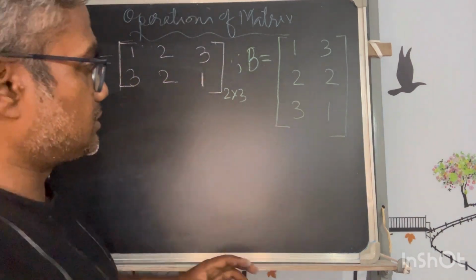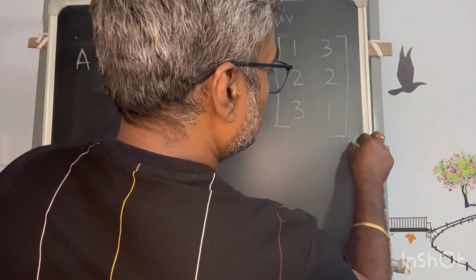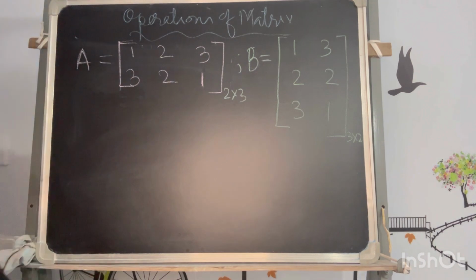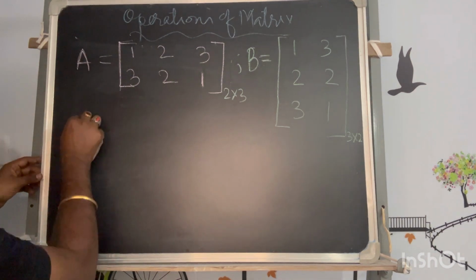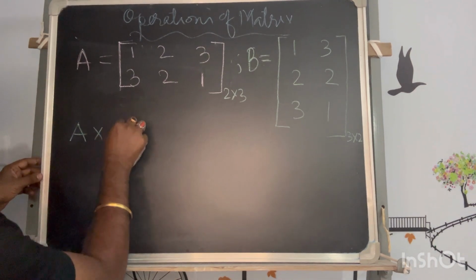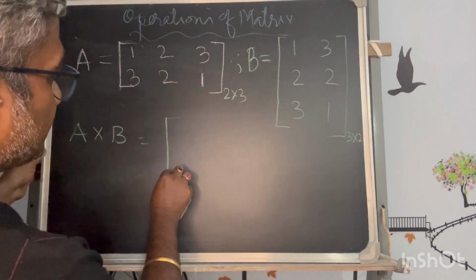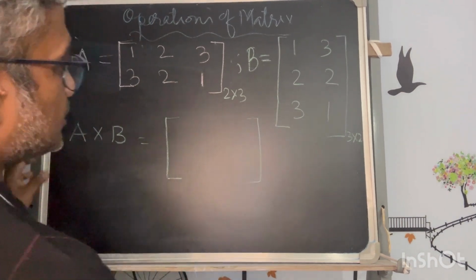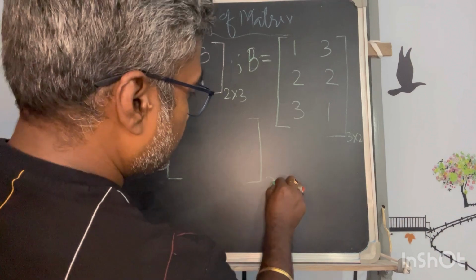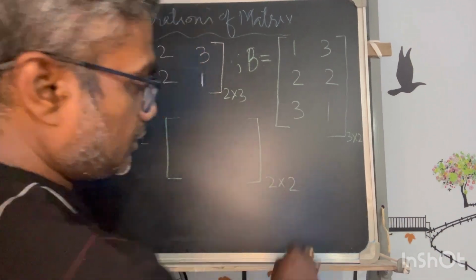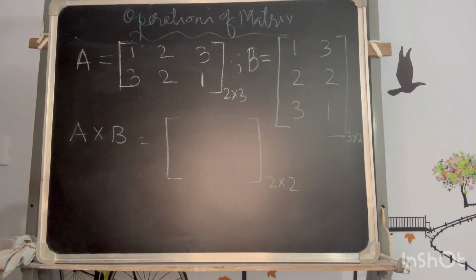I will just reverse it. Now this is of order 3 cross 2. Now if I do the product of these two, the first thing that I will get is some matrix. The order of this must be 2 cross 2. That has to be there. Okay. Now while we calculate, what will we calculate?